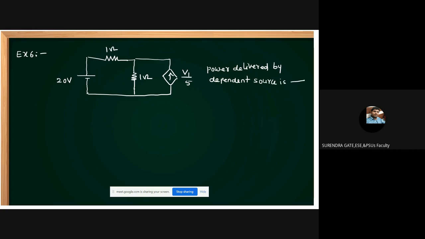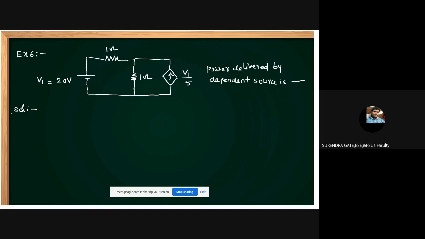What is the power delivered by the dependent source? It is directly given that the dependent source is delivering, so there is no need to find the polarity again. But here V1 by 5 is given, and this is already V1.